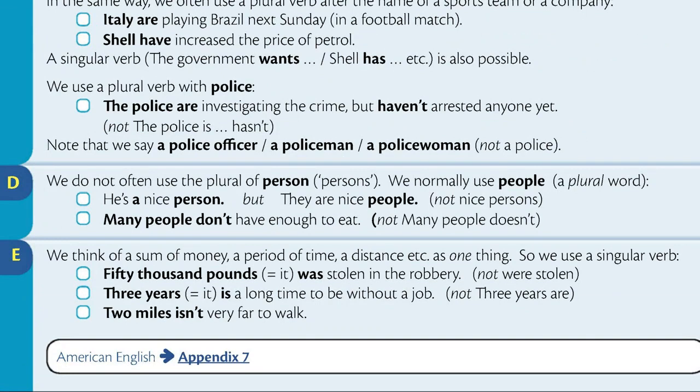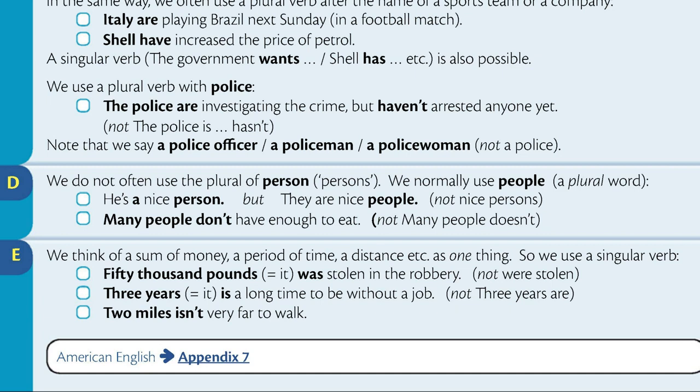Section D. We do not often use the plural of person. We normally use people. He's a nice person, but, They are nice people. Many people don't have enough to eat.